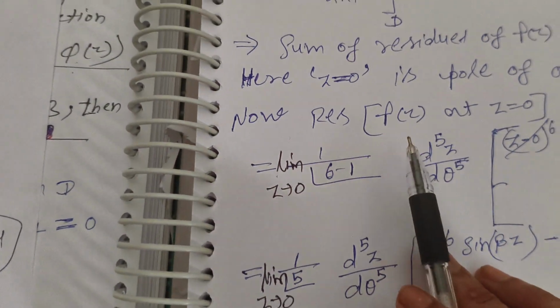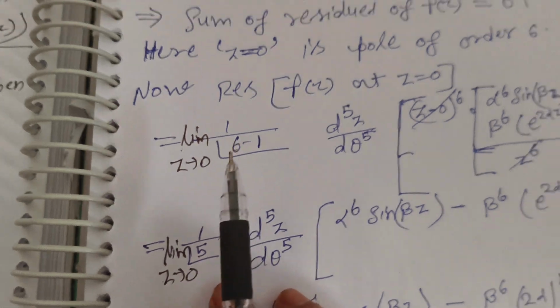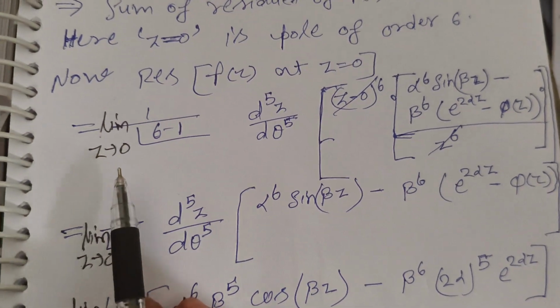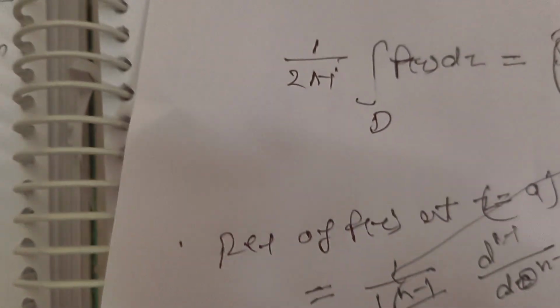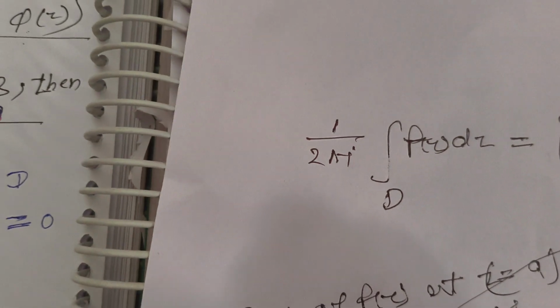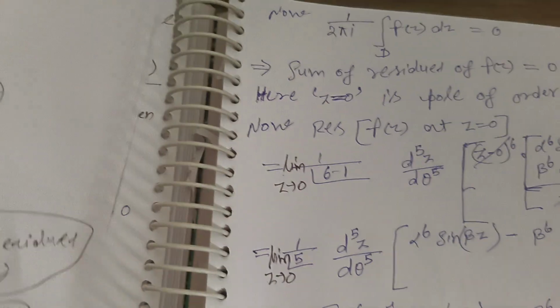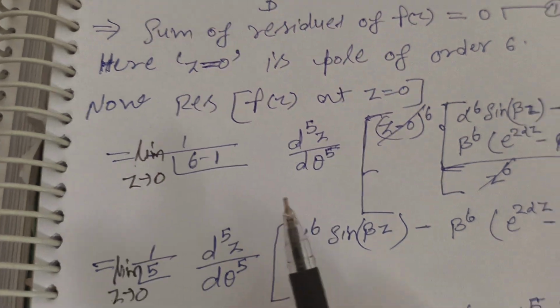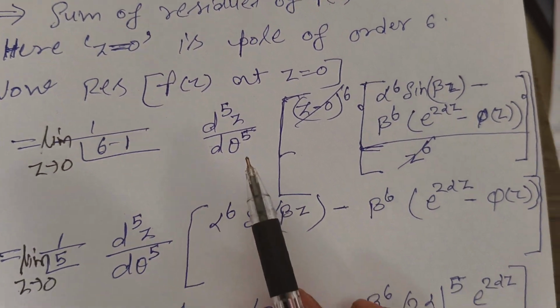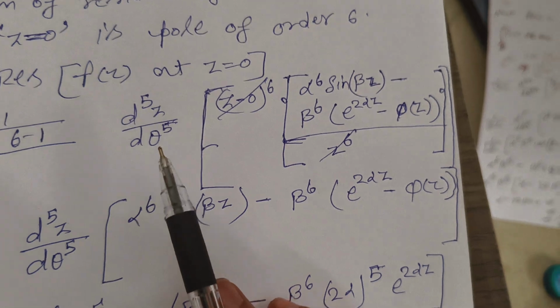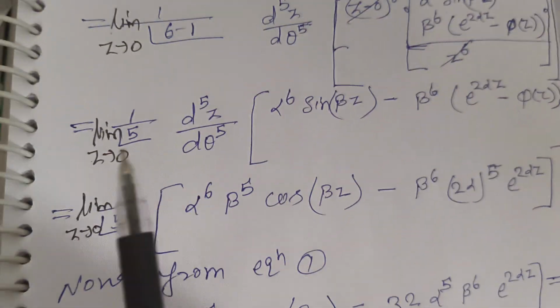So the residue of f(z) at z equal to 0 equals the limit as z tends to 0 of 1 upon factorial (6 minus 1) d^5 upon dz^5 of (z minus 0) to the power 6 into f(z).